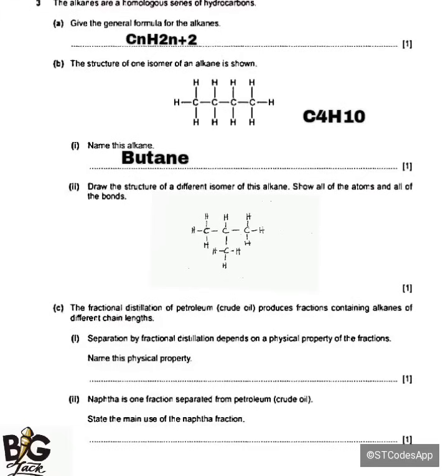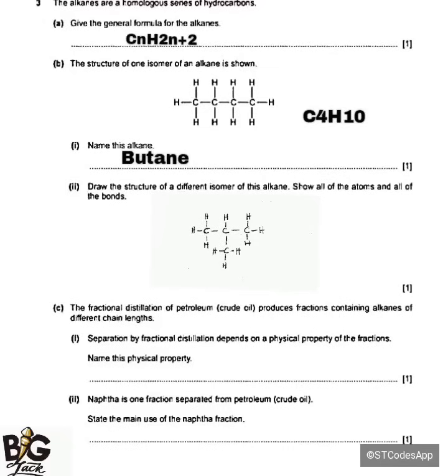The next one is saying the fractional distillation of petroleum, crude oil, produces fractions containing alkanes of different chain length.